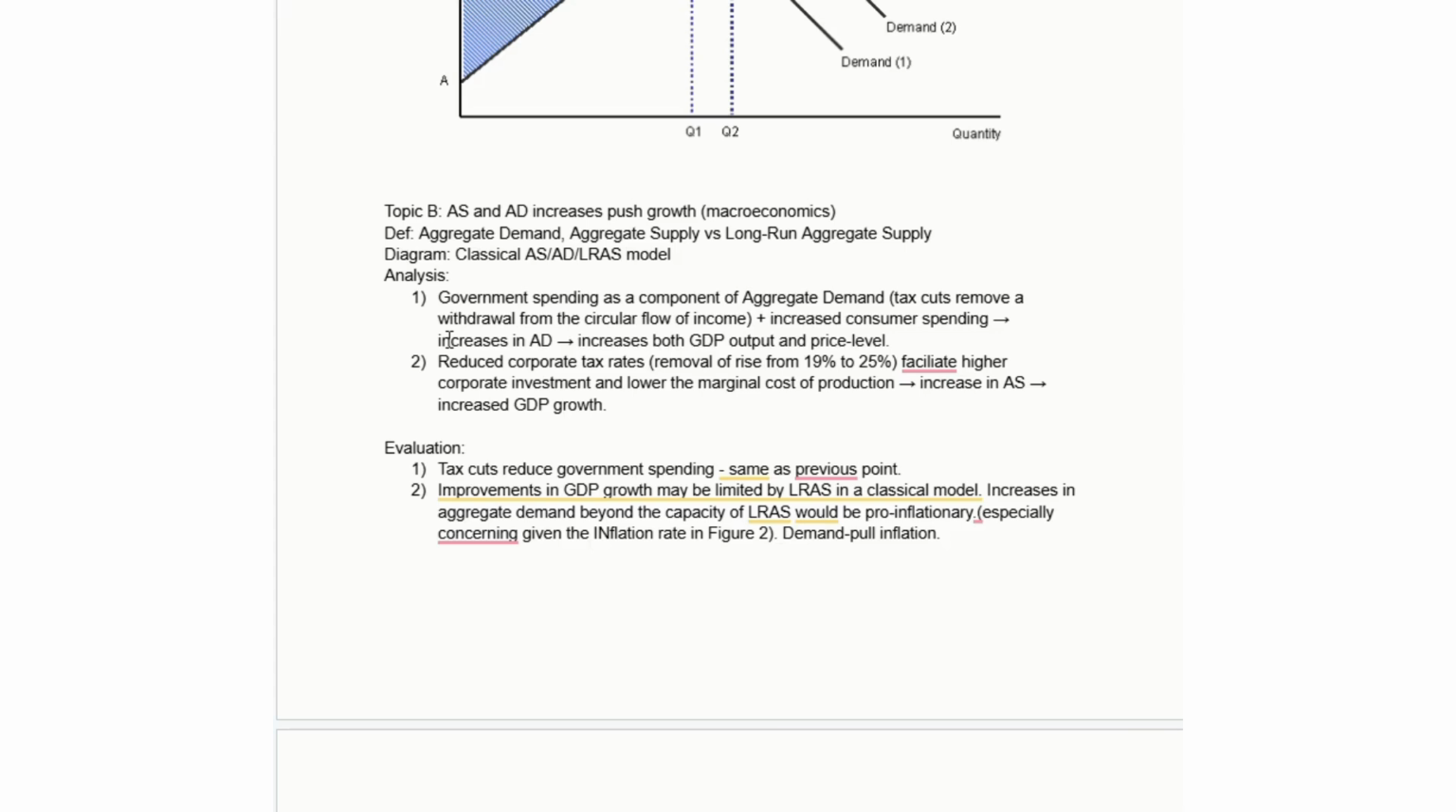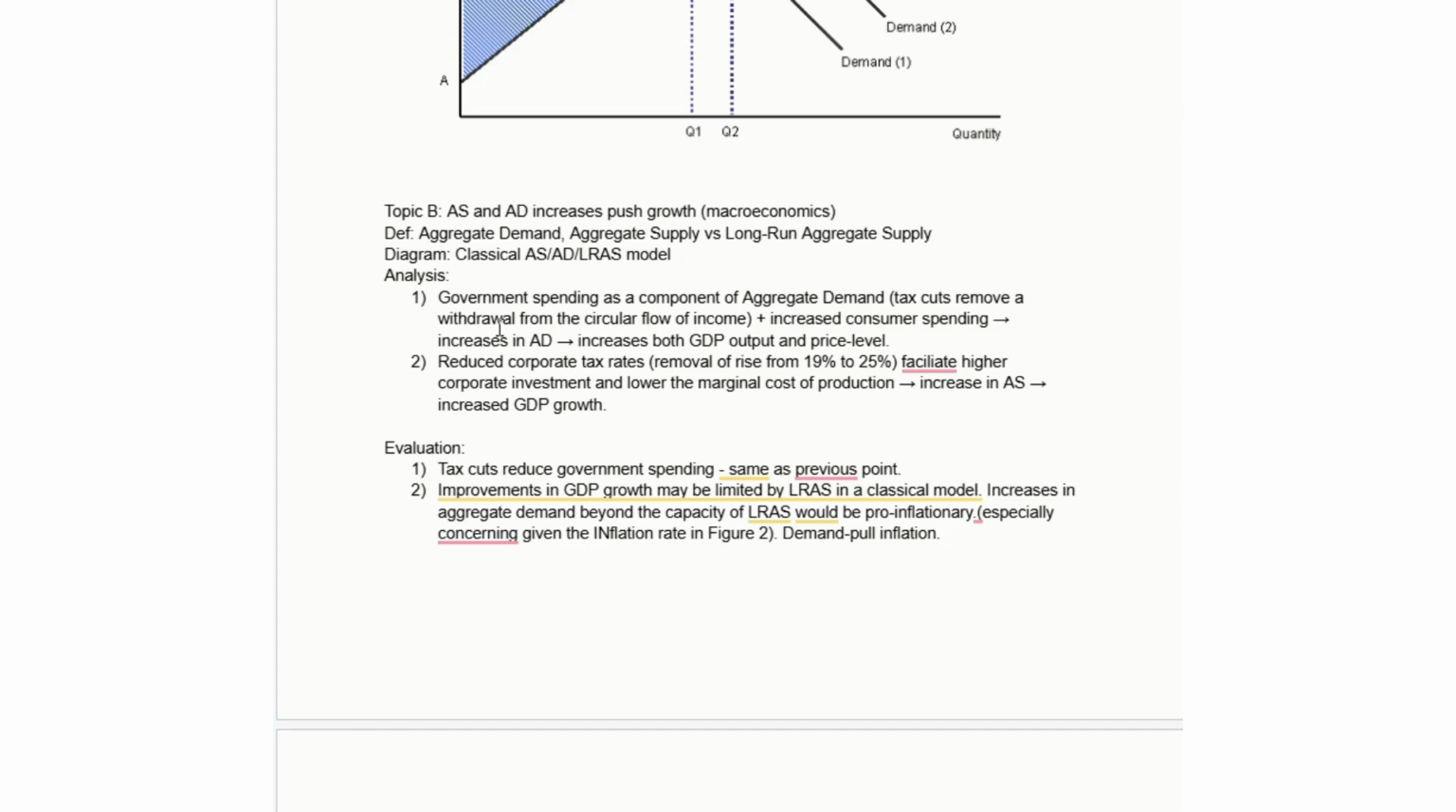The government spending is a component of our aggregate demand. So I would define aggregate demand in terms of government spending, investment, net exports, and consumption. So government spending is a component of that. If we increase government spending, effectively by reducing taxes, you're increasing net government spending. So that's removing a withdrawal from the circular flow of income, which you can see I've written here. Which will increase aggregate demand.